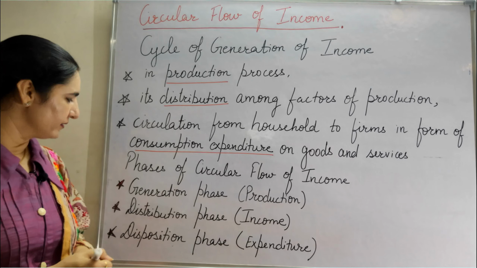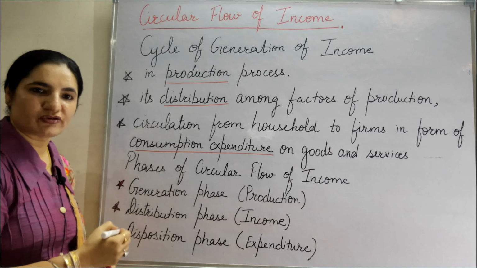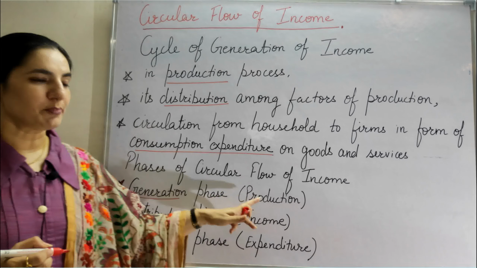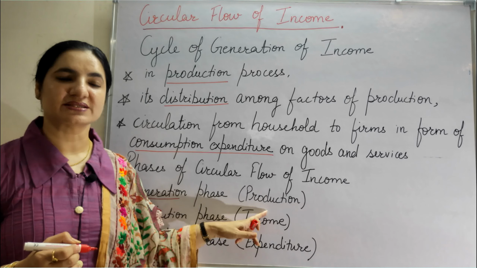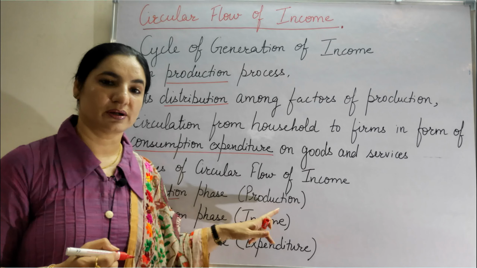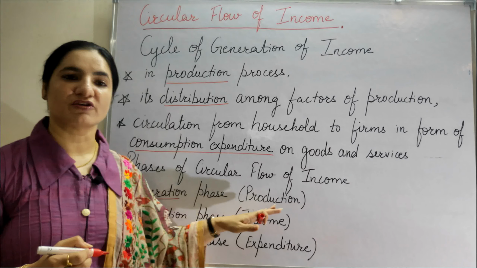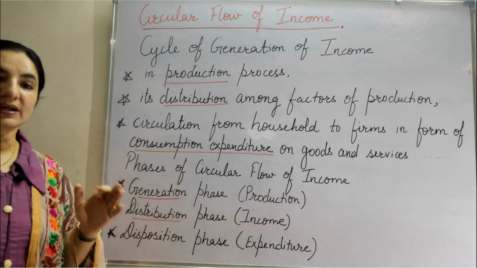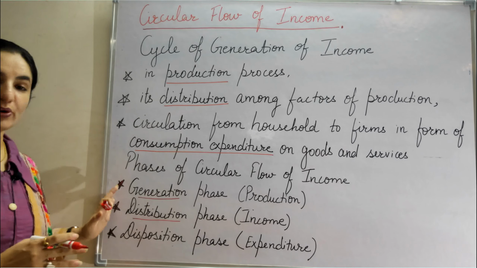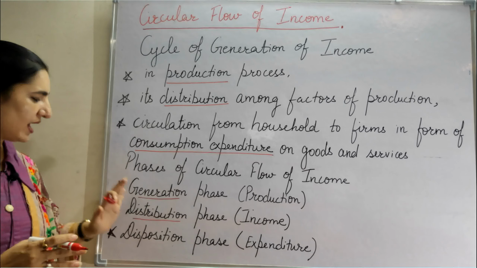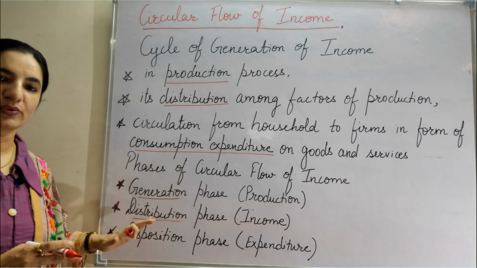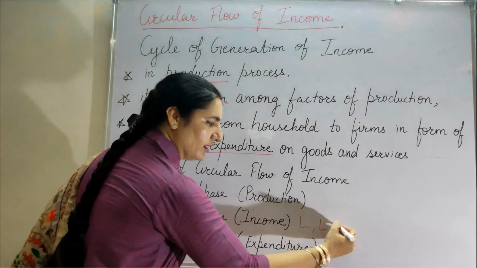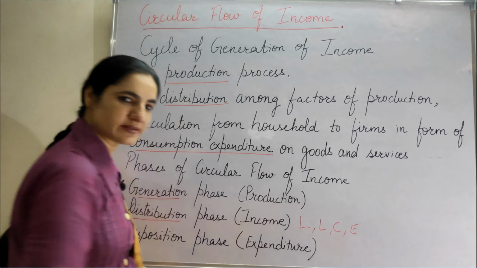Under this head we can understand and divide this into three phases. First is the generation phase. Generation phase means the production phase, when the income is generated through the process of production. Next phase is the distribution phase. The income which has been generated in the generation phase is now divided or distributed amongst the four factors of production, that is land, labor, capital and enterprise.